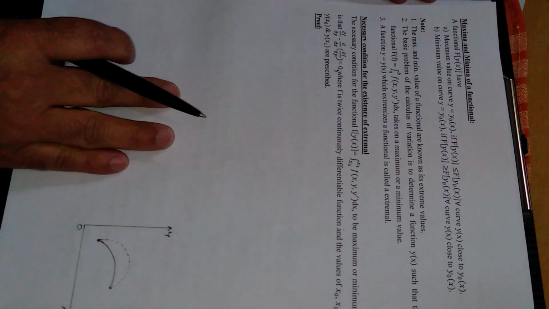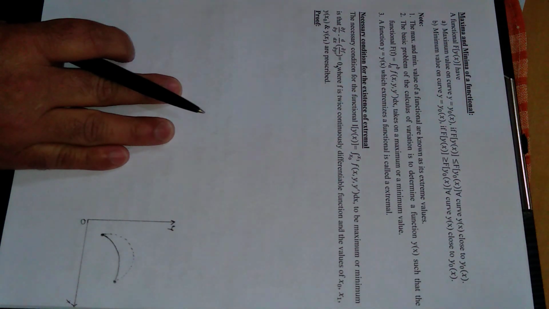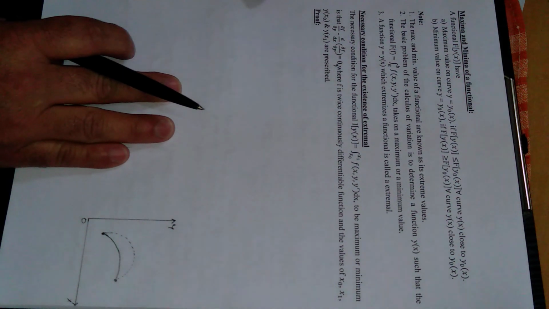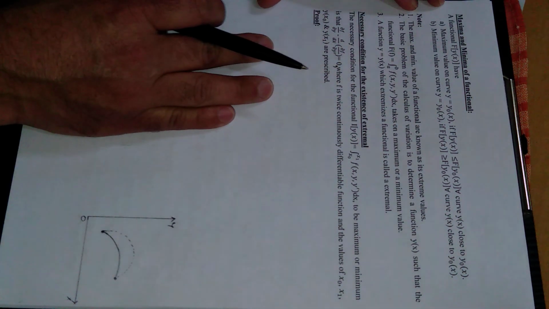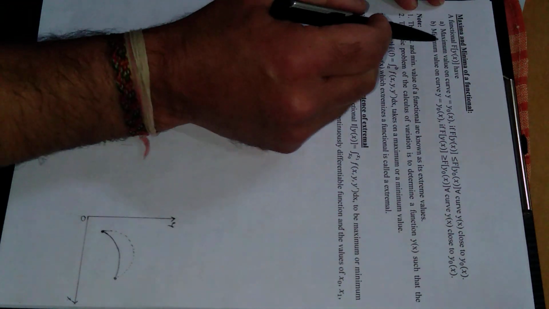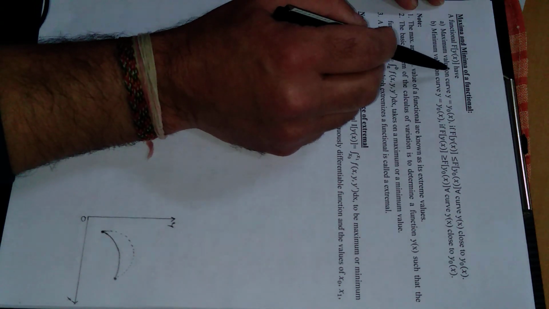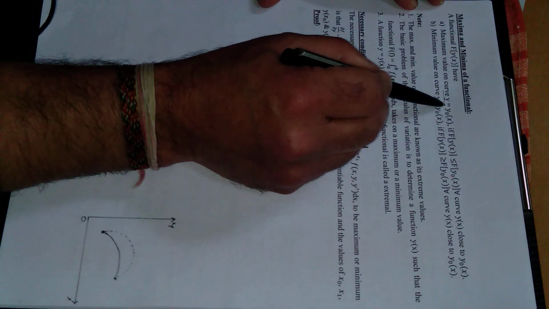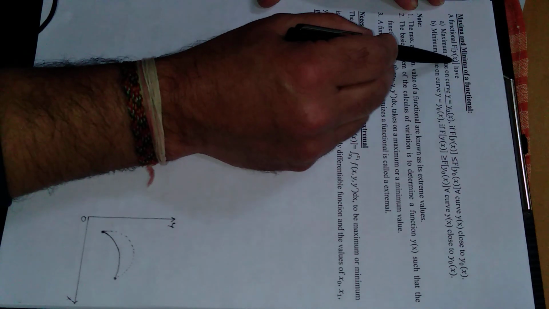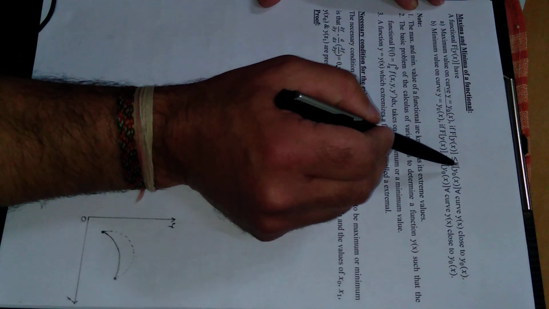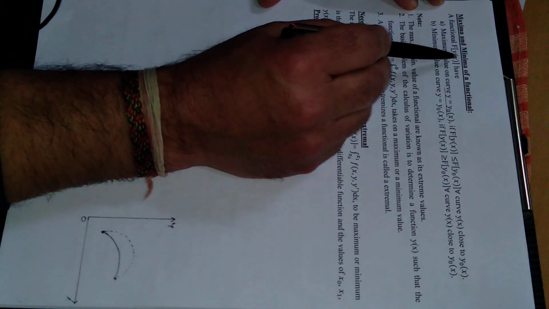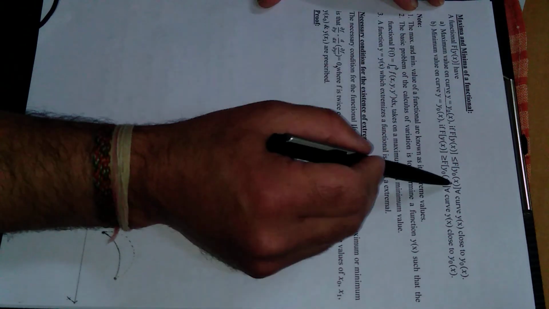Let's move further. Maxima or minima of a functional. If the functional has maximum value on a curve y naught, if value of this functional is either equal to or less than value of this functional at y naught, right?